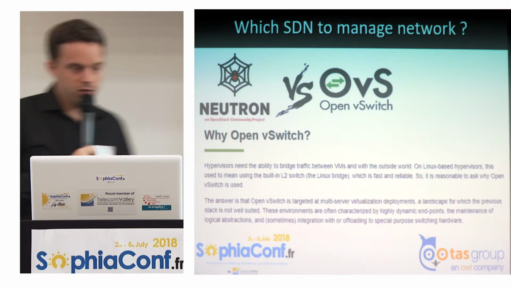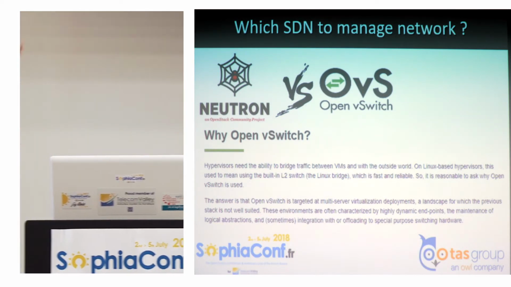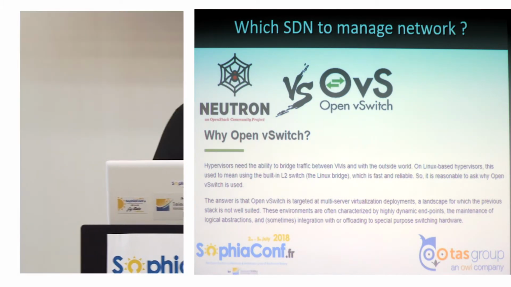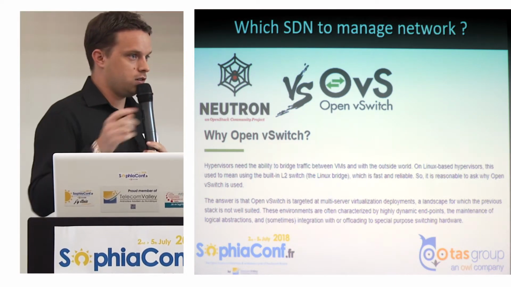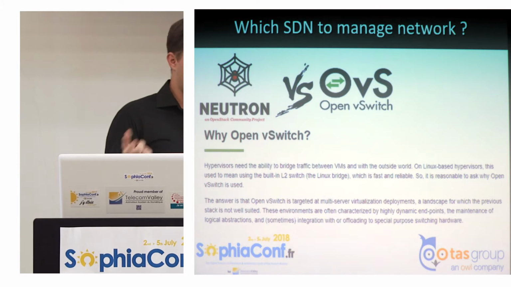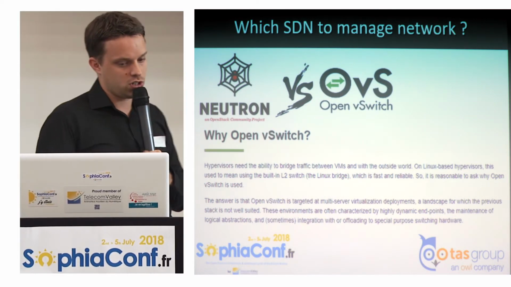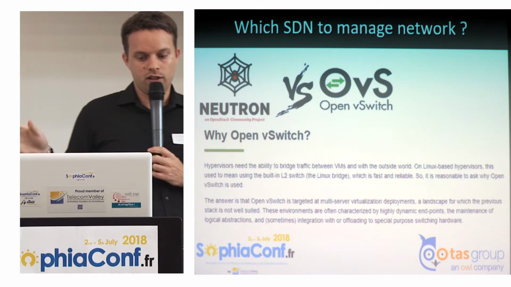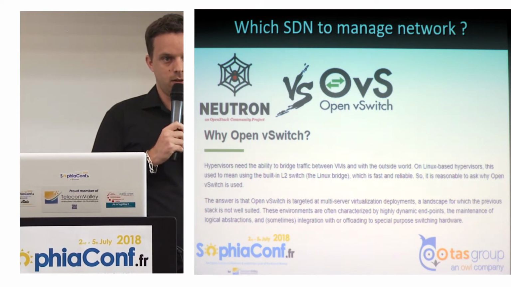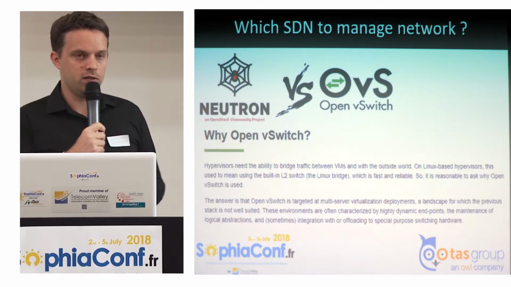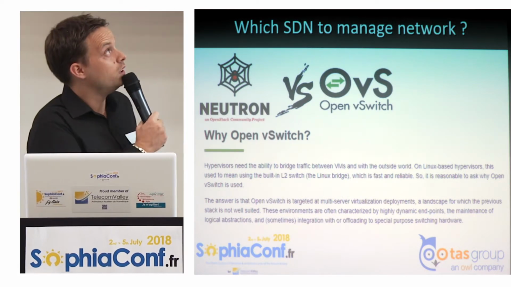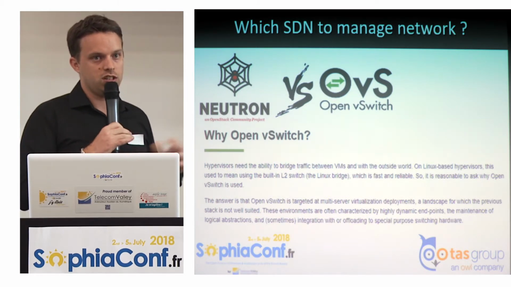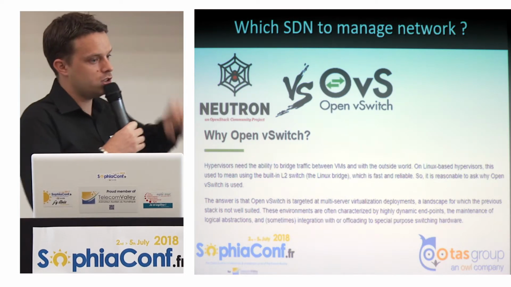So there is Open vSwitch. Open vSwitch is an open source tool that allows us to create vSwitches in a Linux distribution. So it works like the VMware vSwitch we know. So we can create a VLAN between each network and manage each vSwitch to connect our VMs and separate all our networks, and manage it by creating access lists in Open vSwitch and manage the flow. So we can see all the flow in each vSwitch and each port. It's really managed like a switch in the Linux distribution.